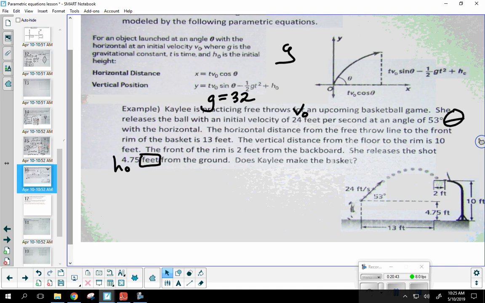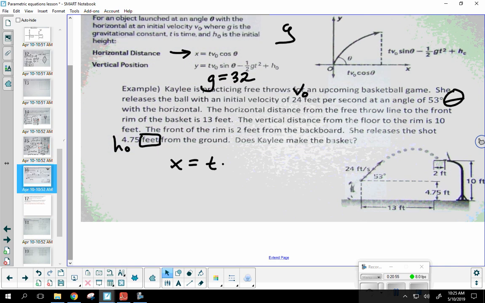Okay, so let's plug in. I'm going to start with my first formula here. So x equals, well, we don't know time. That's part of what we're going to be finding out. So we don't know t, times, what was the initial velocity? 24 times cosine of theta. So I'm going to say cosine of 53. See, all I'm doing is plugging the information I know into my formula. I'm just getting it ready.